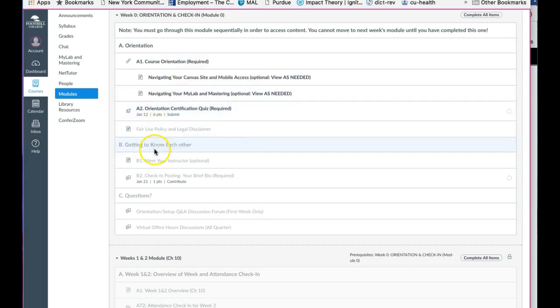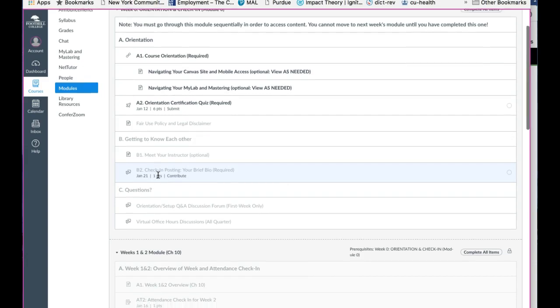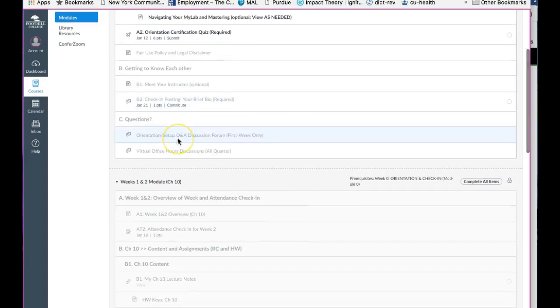There are another couple of things here that you should do. Right now they look grayed out because I haven't gone through them as a student. So they're grayed out. You cannot access them until you go in sequence. You can learn about me a little bit. That's not as important as you. So down here, you also have to post a bio for module 0. Very briefly, post your bio and say hi to two others in the class. There's also an orientation discussion board. So if you have a question on the orientation, please post it here, first week only.